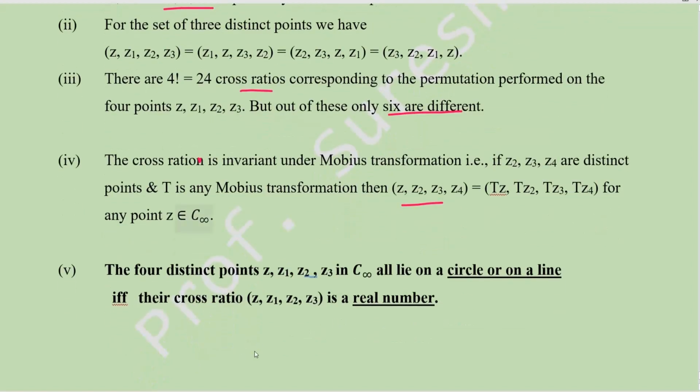And then this one is a very important result. 4 distinct points all lie on a circle or on a straight line if and only if their cross ratio is a real number. Okay, this question is repeatedly asked in SET exams like that. All lie on a circle, the 4 points must lie on the circle. So like this, 1 point, 2 point, 3, 4, like that. These points are called concyclic points, right? Or on the straight line, these 4 points must lie on the straight line. We can say collinear points. Okay, if the cross ratio is a real number, then the points are either concyclic points or collinear points.